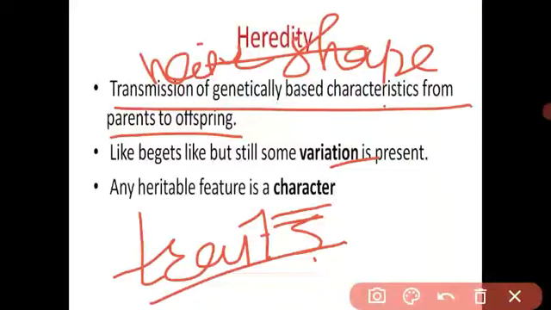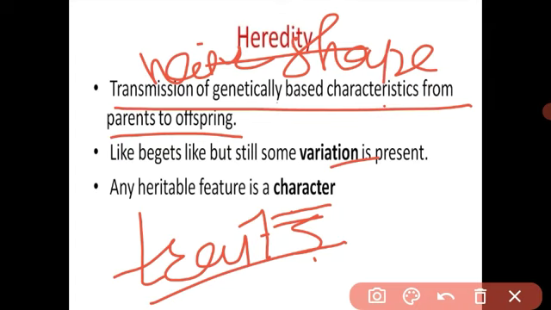Understood? Now see the skin color. There are many skin colors, like Indians and some foreigners who have a very fair glow. This is the skin color, and it is also transmitted from parents to the offspring. Skin color is the character, and the color of the skin is the trait.